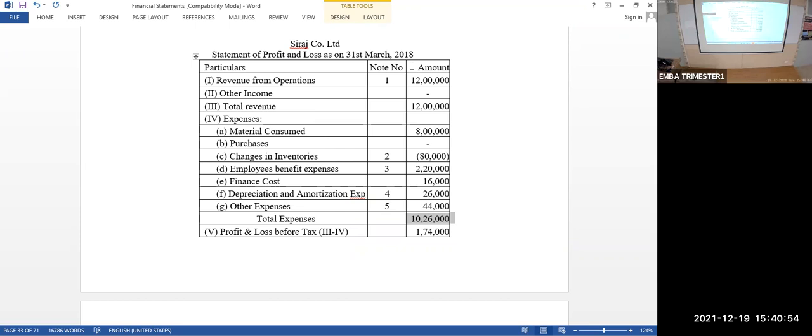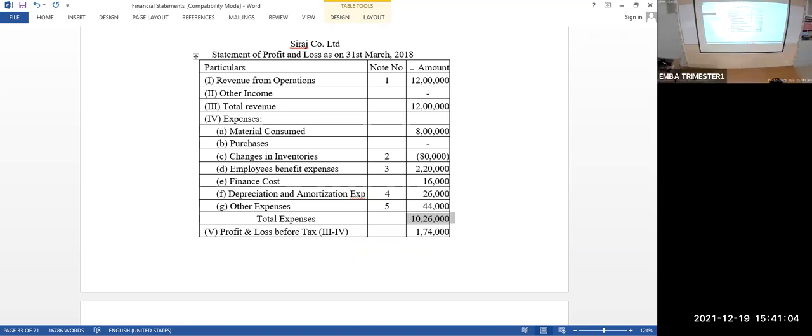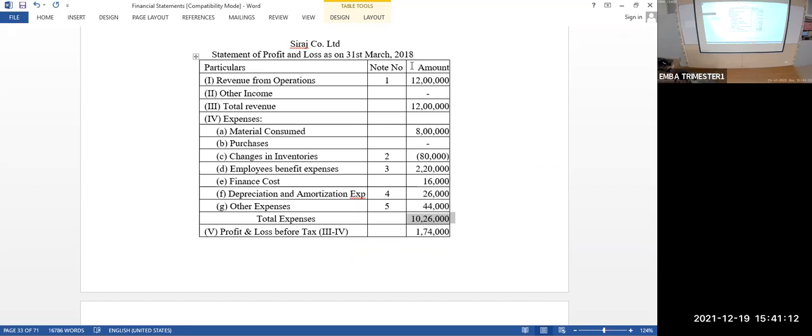If you inflate the depreciation amount, what will happen to the profit of the company? It will go down, it will get reduced. What is the use for the company? To show the lesser profit, so income tax will be less. If you want your income tax to be reduced, you can show over depreciation, over absorption of depreciation.